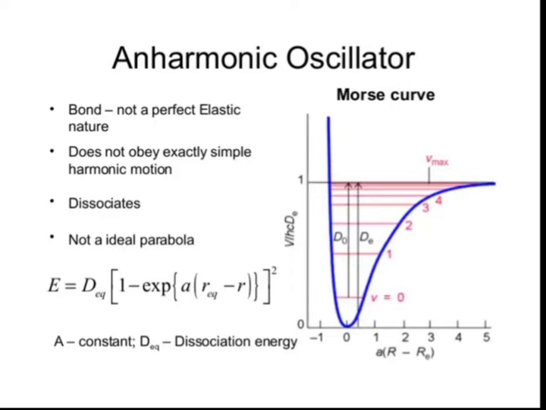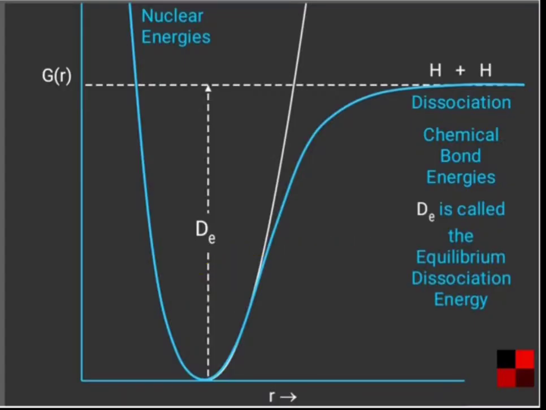See here, one curve is given with V divided by D equilibrium on the y-axis, and on the x-axis A times the bracket R minus R equilibrium is given. You can consider the next diagram for the calculation of this. Suppose we have taken the H2 molecule here, and H2 will get dissociated into H plus H atoms.